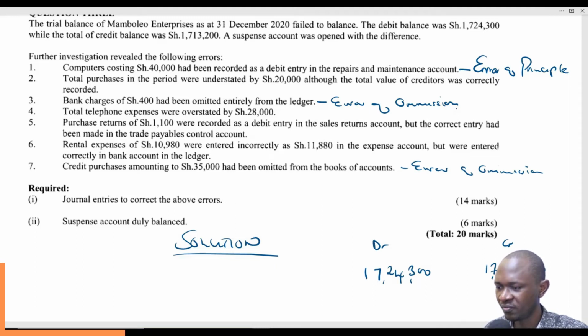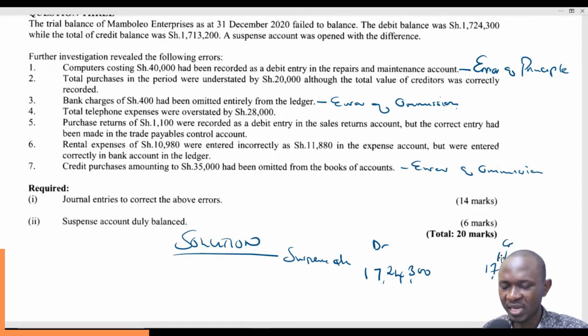So what we normally do, if this is the trial balance, just an extract, you open a suspense account and you place the difference here so that this can balance with this. So the difference will be 1,724.3 minus 1,713.2. That gives you 11.1. So 11,100. So suspense account will be 11,100.